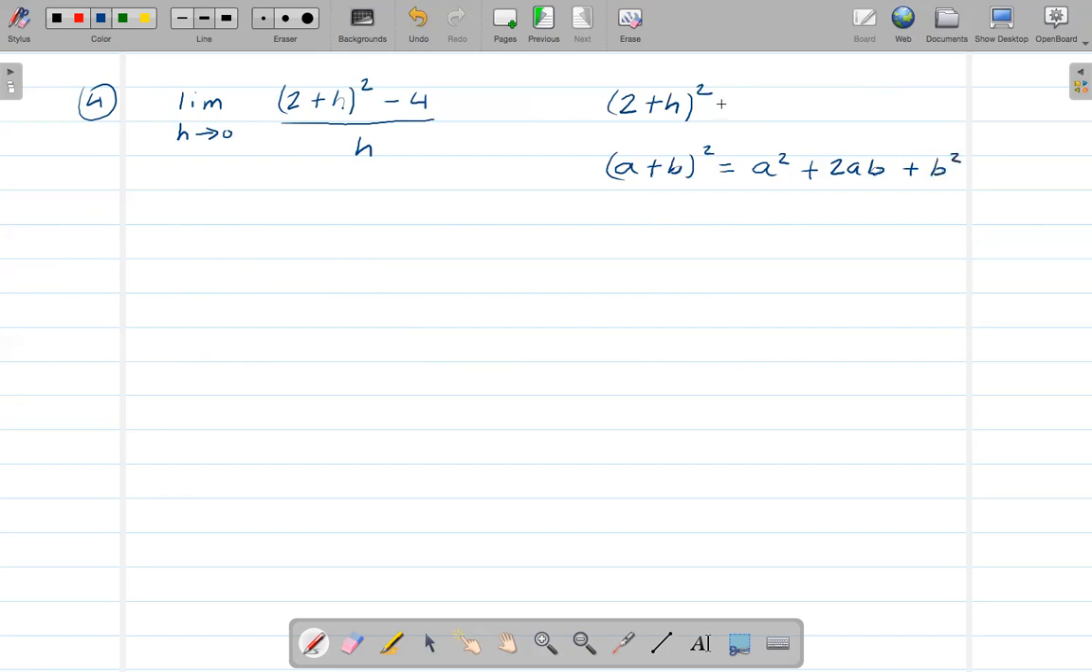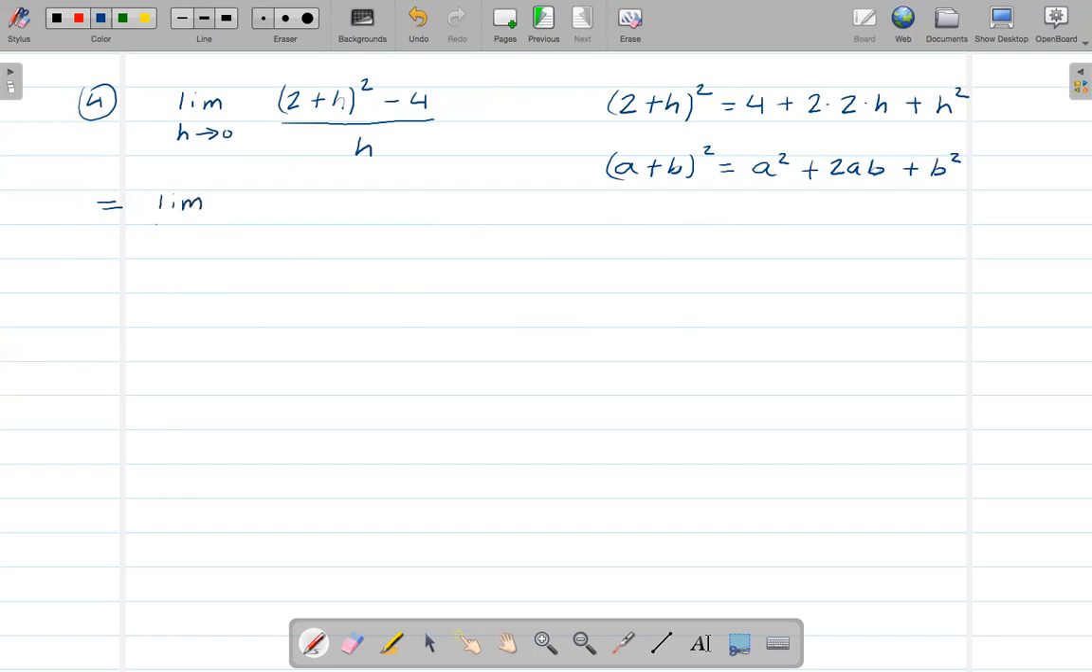Right? So using this formula, I will get a squared here. a is 2, so 2 squared is 4, plus 2 times a, which is 2, times h is b, right? Plus b squared is h squared, right? So that means I can substitute this thing here.